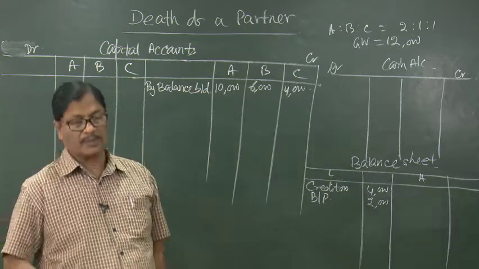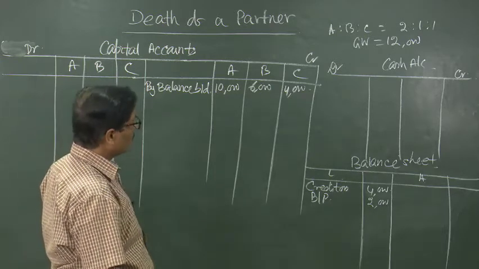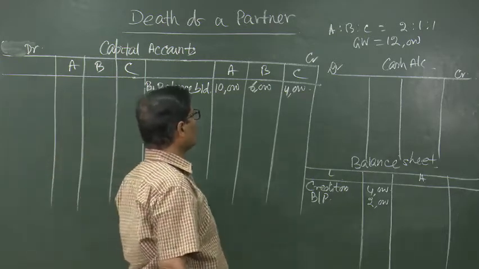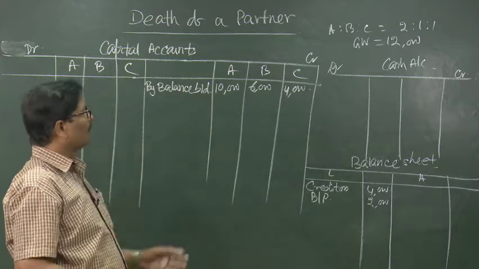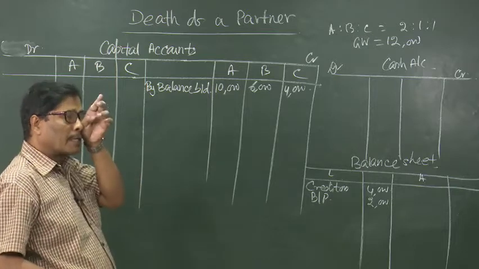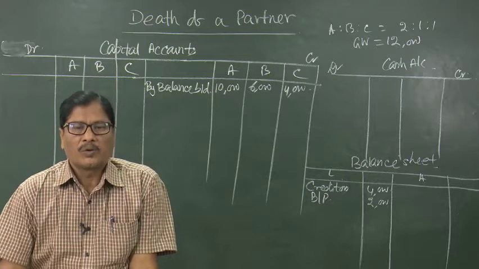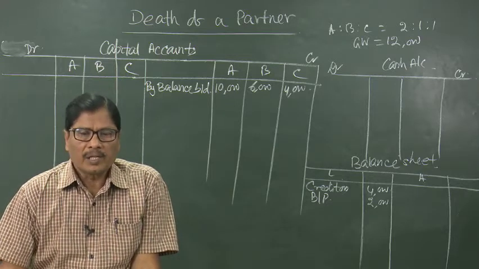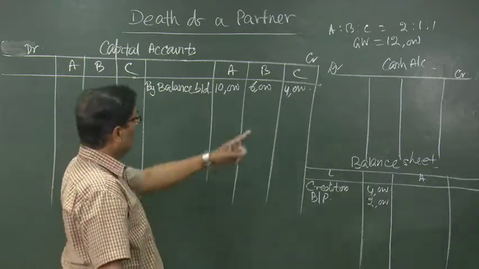Then goodwill was 3,000. Now, when goodwill was 3,000, according to the principle, first of all we have to write off the goodwill to the capital accounts. What will the journal entry? Goodwill account standing at 3,000 in the balance sheet means that is a debit balance. We have to close it by crediting it. Now, when goodwill account will be credited, all the partners' capital accounts will be debited in the profit sharing ratio of 2:1:1.